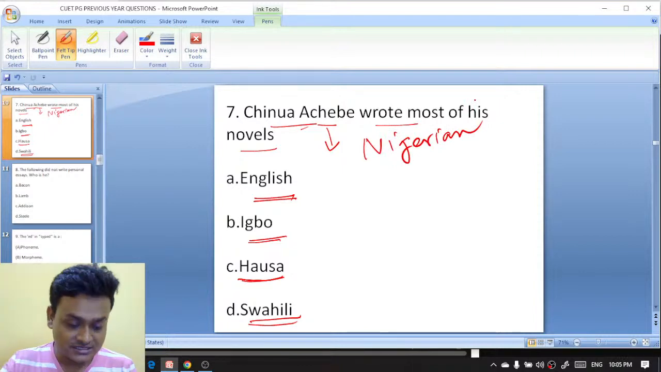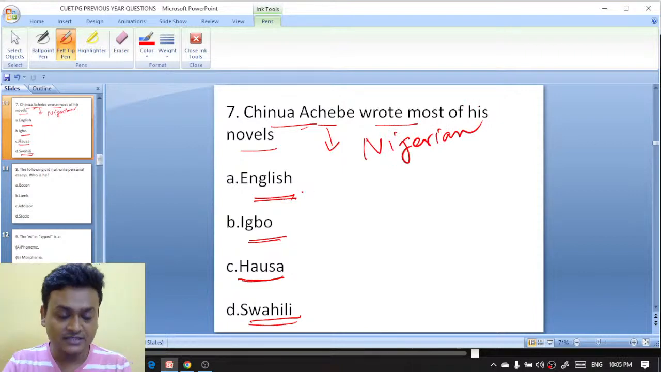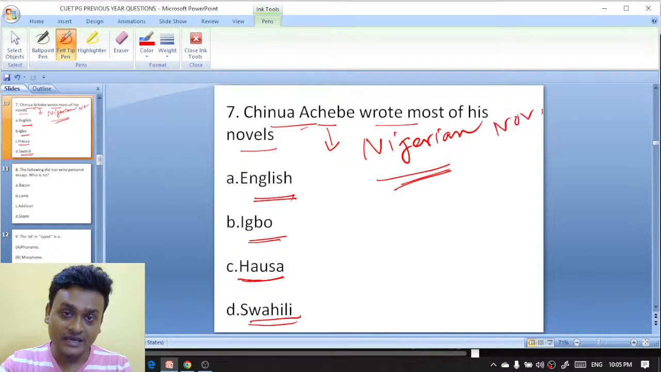Okay. Isna, you are also absolutely right. 1837 to 1901. It is not 1903. It is 1837 to 1901. So Chinua Achebe is actually the Nigerian novelist. But being a Nigerian.